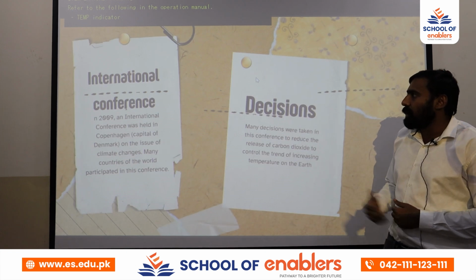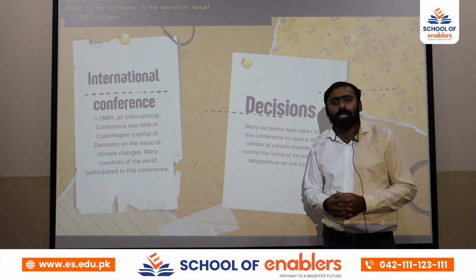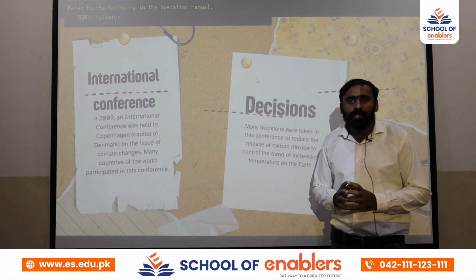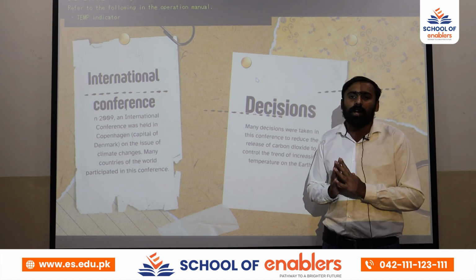Next is globally what are the steps taken to control carbon emission. The whole thing which is disturbing our natural ecosystem is the level of carbon in the air.